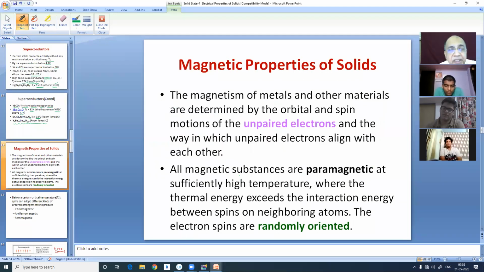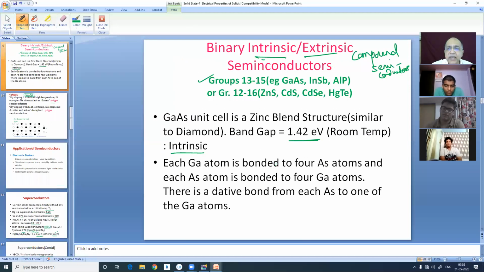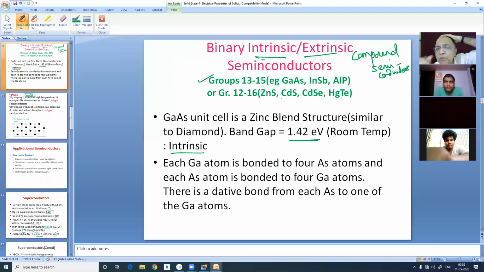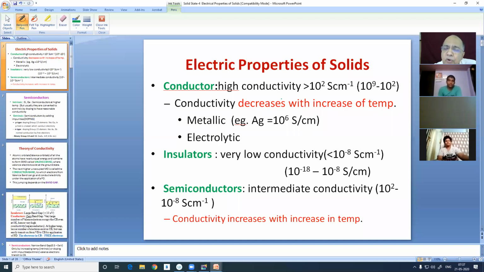Now we come to the magnetic properties. We can't do that yet. Let us start writing some salient points. Right? Just write down electrical properties of solids. Number one, don't write the range. Just write down. You write the details later, because this is not a very conceptual thing. This is an informative kind of thing. I have already given this. I don't know whether I have given this today. Today I'll be giving this.